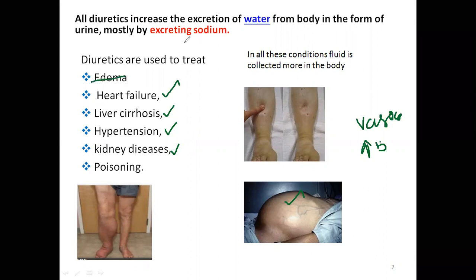Then one more main use of diuretics is in poisoning. If poison stays in our body, it produces toxic effects.